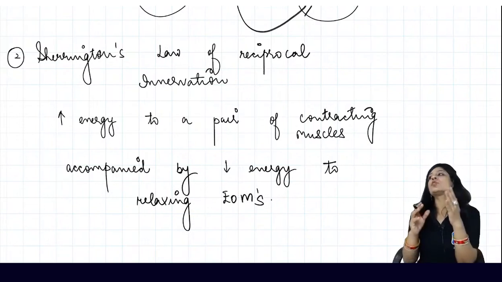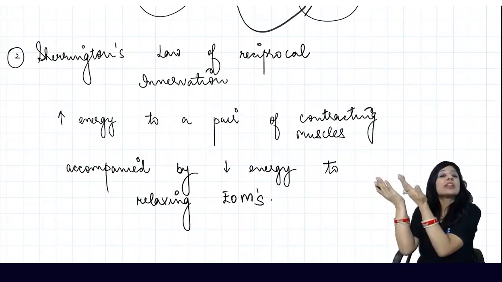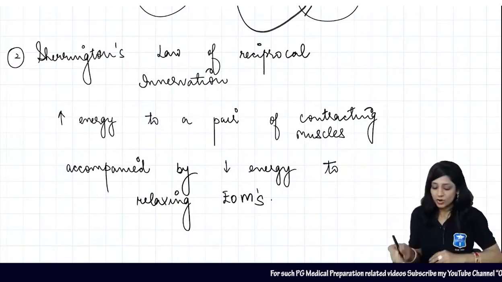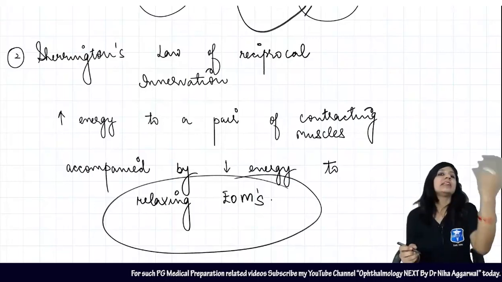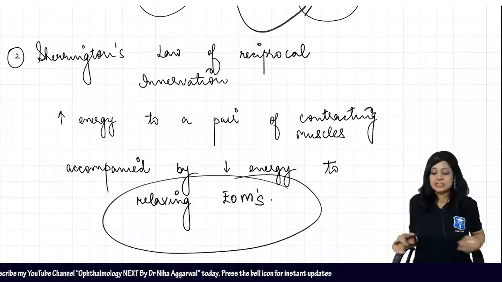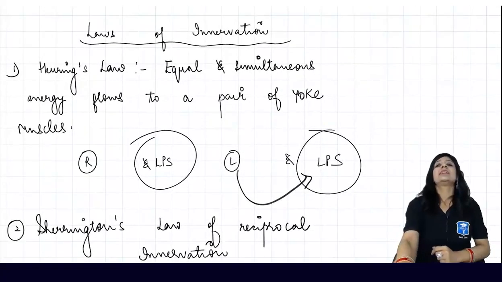Suppose we are looking in the levoversion, so the levoversion muscles will receive more energy and there will be decreased energy, with relaxation of the contralateral antagonists. These are the two laws. So Hering's law is applied here where we have got the right upper lid retraction.